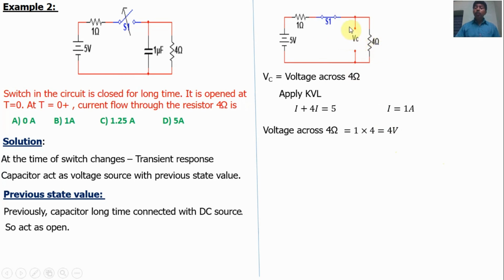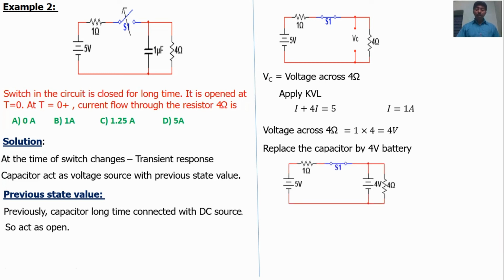Don't think that voltage across the capacitor is source voltage. For this problem, voltage across the capacitor is not equal to source voltage. So we got to find the maximum voltage across the capacitor by considering the current flow through the capacitor is 0. When the voltage across the capacitor reaches 4 volt, the current flow through the capacitor will be 0. So replace the capacitor by 4 volt battery, because at transient condition, a capacitor acts as a voltage source with previous state value. Previous state value is 4 volt.